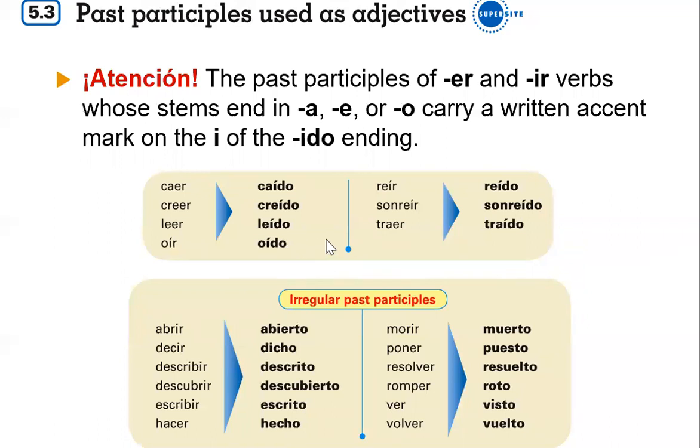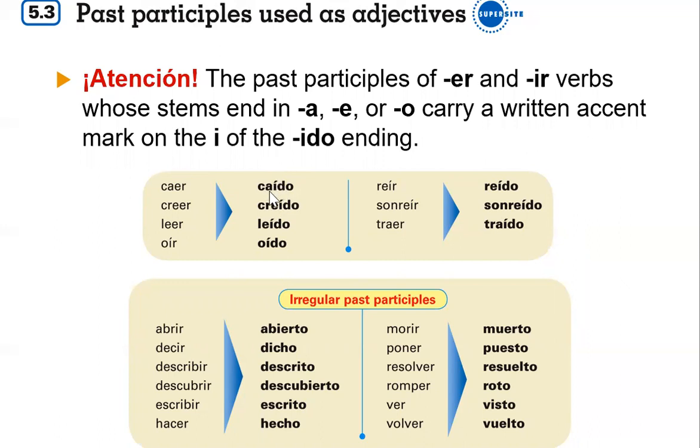So we had a verb in the other lesson, I think it was leído. Leído had an accent mark on it, and I said we'd get to it. Here it is. So these verbs, you've seen them linked together before. We have a vowel sound at the end of an ER and IR verb. So when we have a vowel sound before ido, we would have a blend of the two vowel sounds together without an accent mark. We need the accent mark to separate the vowel sounds. These two would form a diphthong.